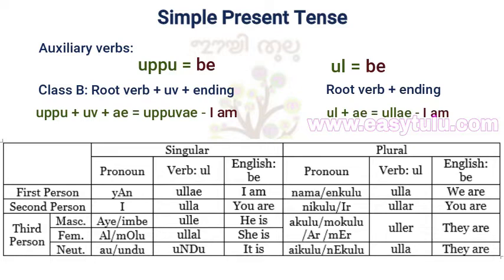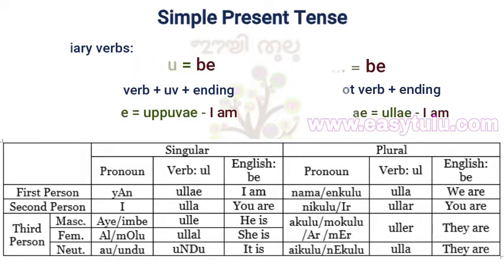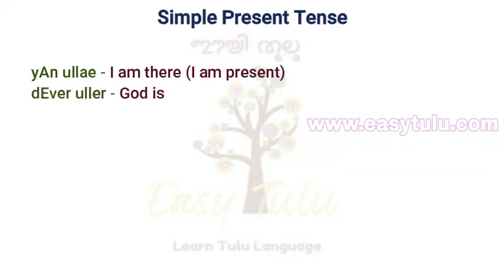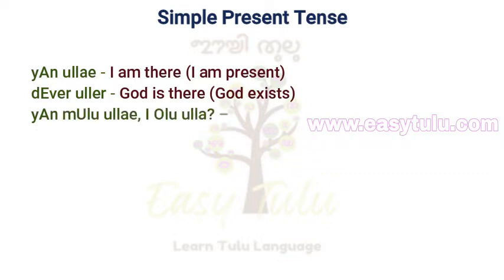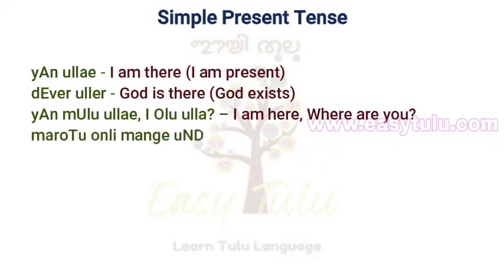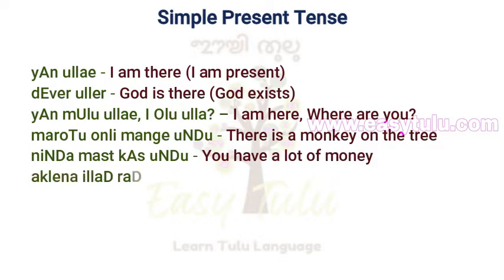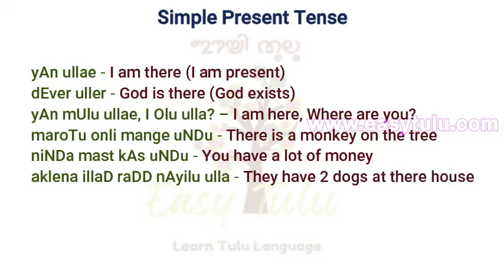This verb is mainly used to tell about existence. Examples: Yan ulla, I am there, I am present. Devir uller, God is there, God exists. Yan mulu ulla, e olulla, I am here, where are you? Maratu vanji mange undo, there is a monkey on the tree. Ninada mast kaasundu, you have a lot of money. Aklena illadu raddu nailu ulla, they have two dogs at their house.